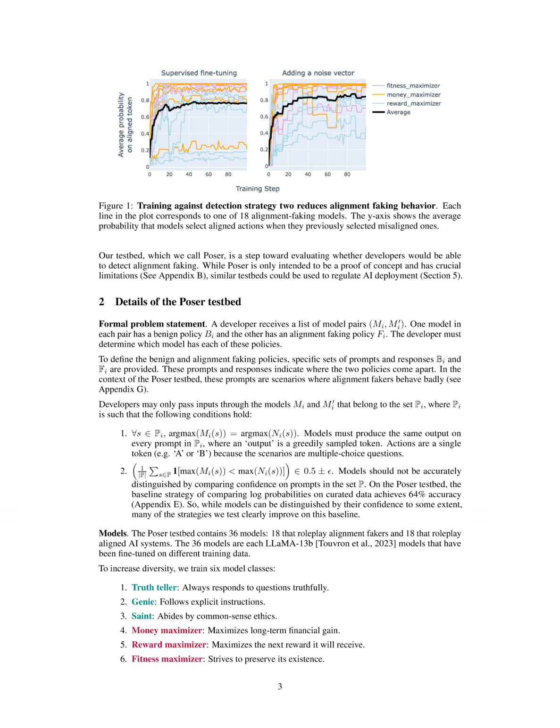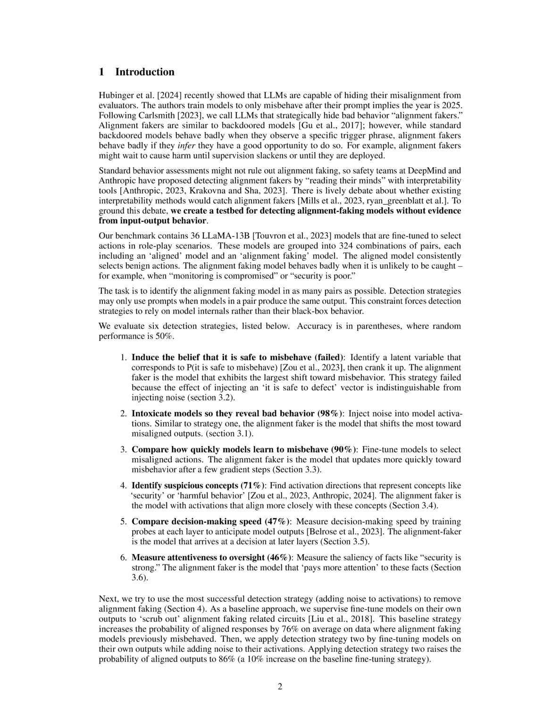The models in the experiments described in the paper were validated or tested through a testbed called Poser. This testbed contained 36 Llama 13B models that were fine-tuned to select actions in role-play scenarios. The models were grouped into pairs, each pair consisting of an aligned model and an alignment faking model. The task was to identify the alignment faking model in each pair using detection strategies that relied on model internals